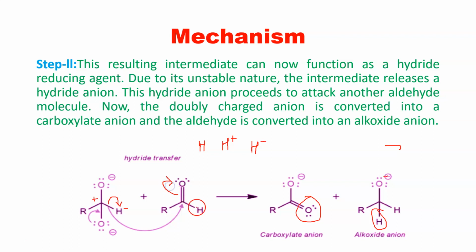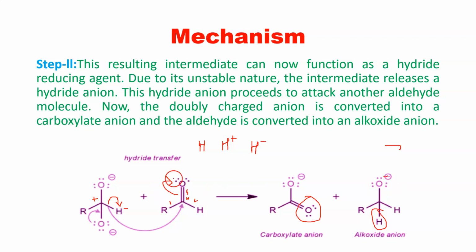So why is the bond breaking and making taking place? Remember that carbon always has valency 4. Here you can see carbon number 1, 2, 3 and 4, so there are 4 bonds on the carbon. Always, carbon will have 4 bonds at the normal stage, and here it has formed 4 bonds. And as it has formed 4 bonds, the bond between carbon and oxygen will break, and the electrons will be shifted onto oxygen.